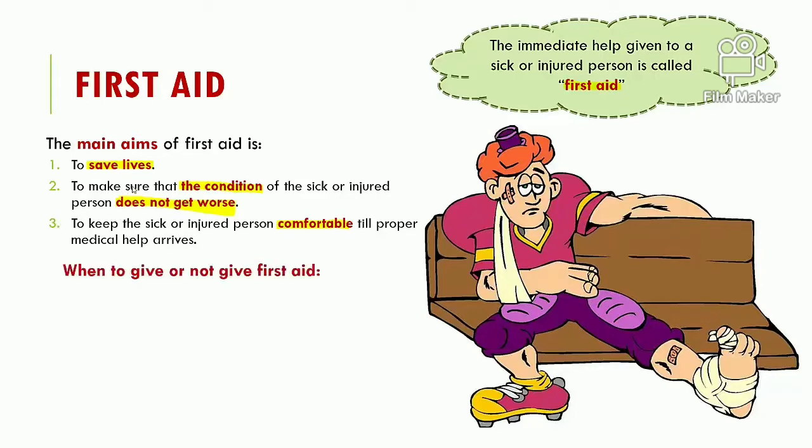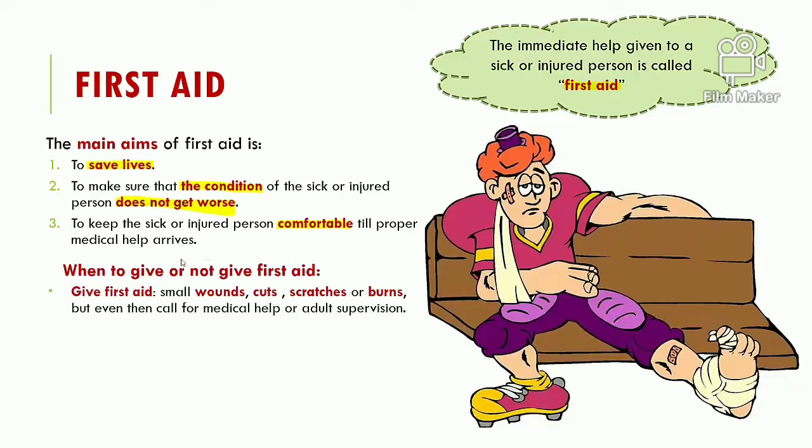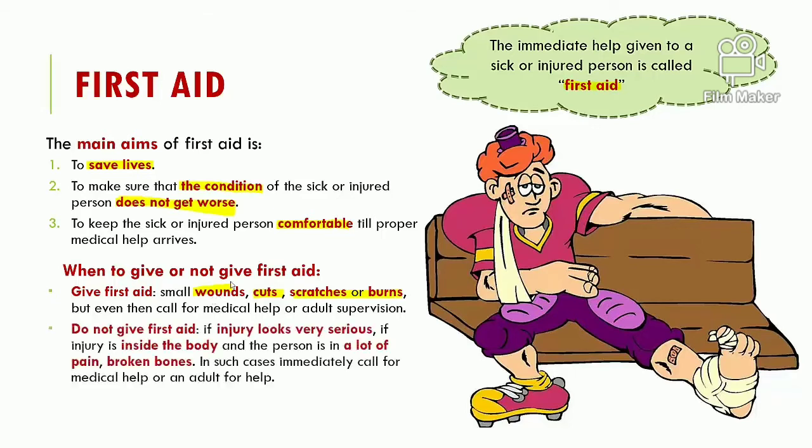Now, we have to understand when we should give first aid and when we should not. So, when do we give first aid? We give first aid when the wound is quite small, or there are small cuts or scratches or small burns. But even then, give first aid and call for medical help or an adult. When not to give first aid?